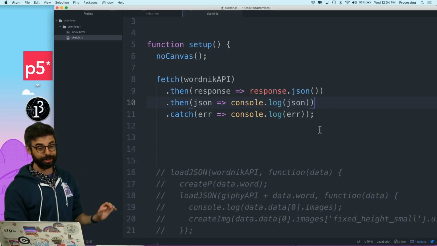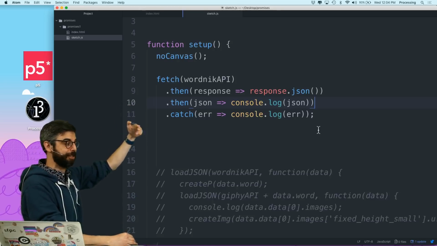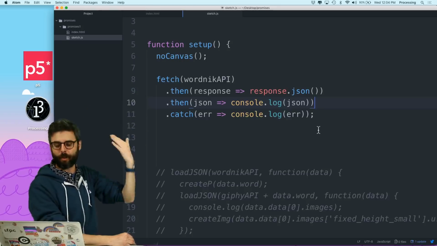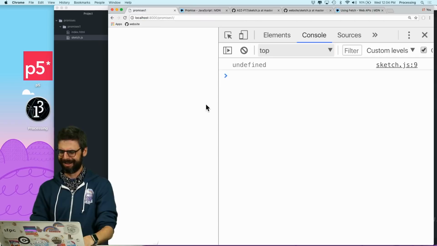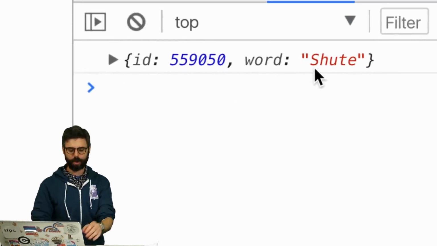All right, let's take a look at this. So now you can see how my sequencing is much easier to manage. I don't have callback hell. I actually just have the things that have to happen one line after the other. Boy, this is tough stuff. Whoops. There we go. And now you can see I have that word.